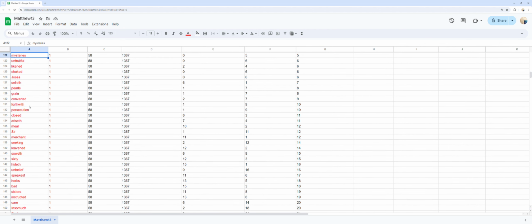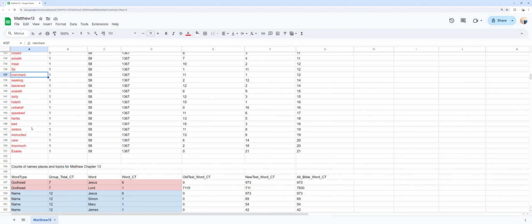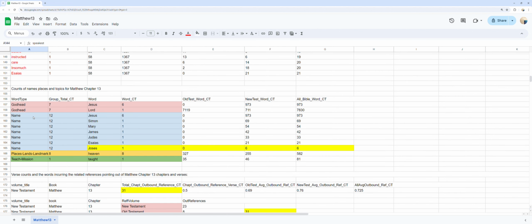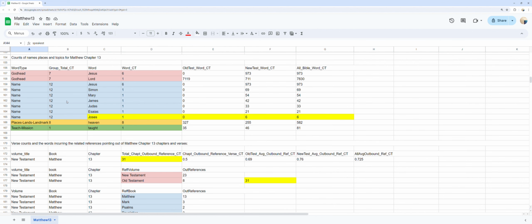Counts of names, places, and topics. You can see different topics, names, and places, as well as their word counts in Matthew chapter 13.